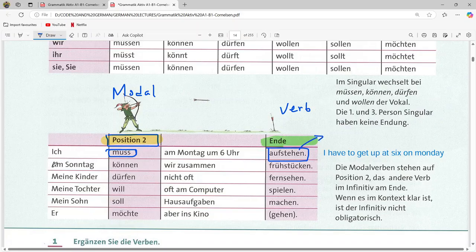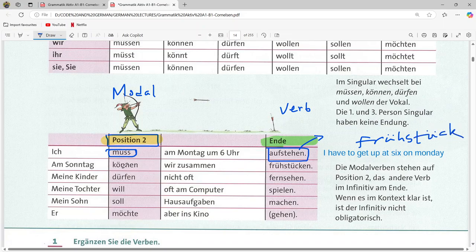Second sentence: Am Sonntag können wir zusammen frühstücken. So frühstücken is also a verb, right? Frühstücken is also a verb, to have breakfast, right?